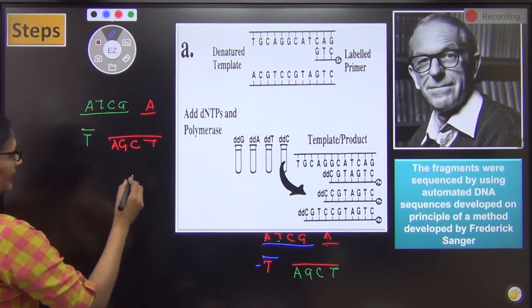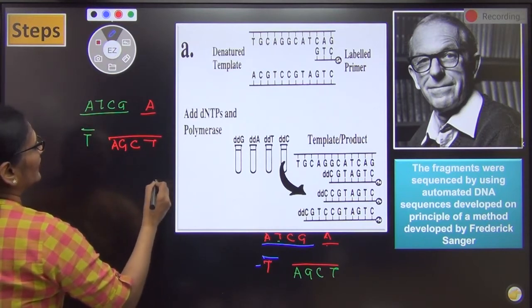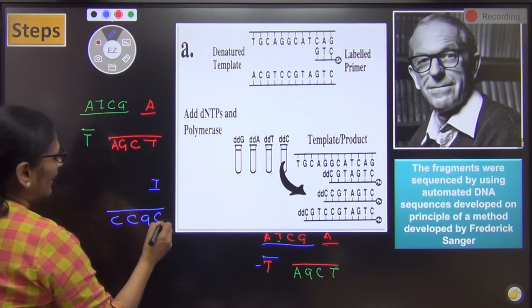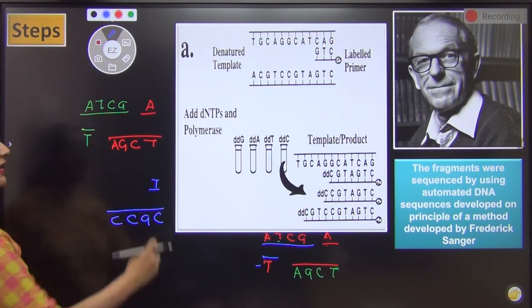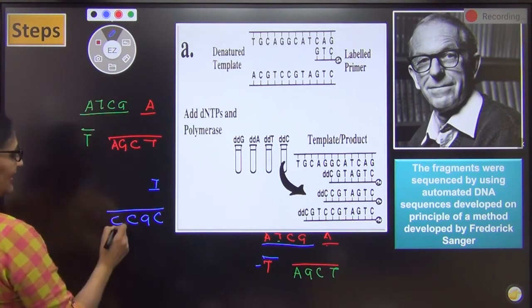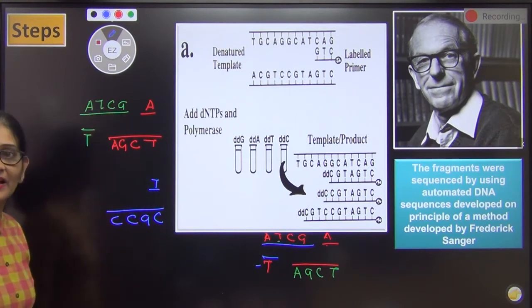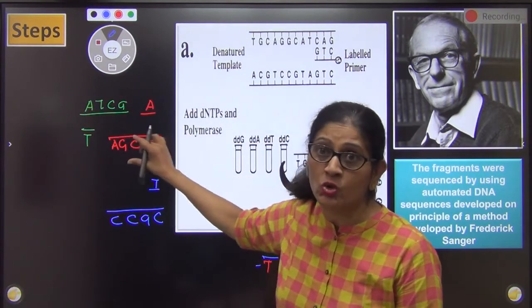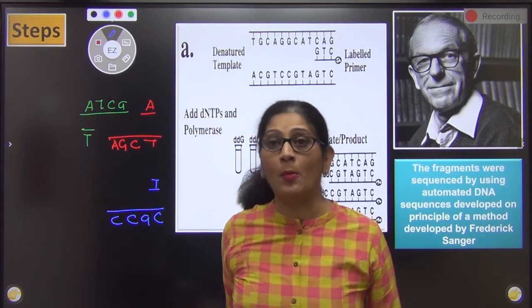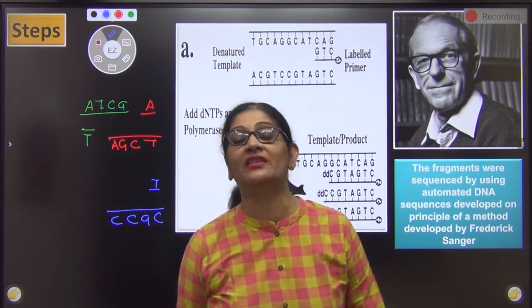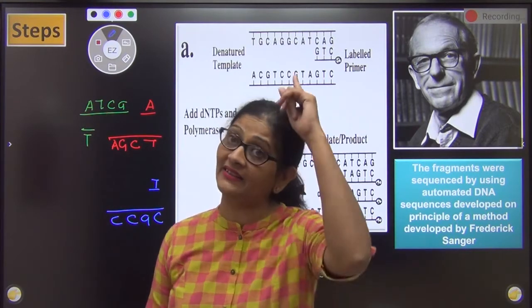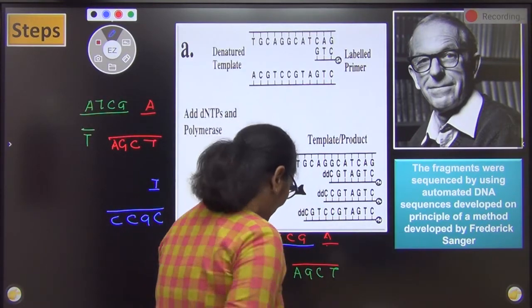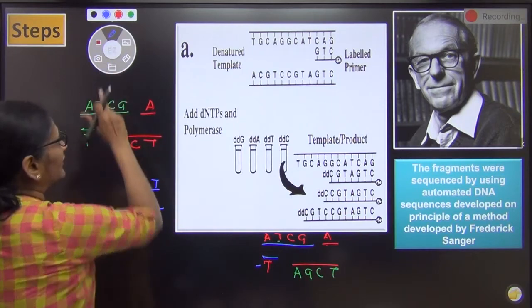Say if I have another DNA, ठीक है, and this has over here T and it has C, C, G, C. आपको लगता है ये यहाँ अटैच करेगा? नहीं करेगा. क्यों? क्योंकि T के साथ C नहीं अटैच कर सकता. T के साथ केवल A अटैच करेगा. So the moment we cut it oblique, obviously it had some staggering nucleotides, and these nucleotides being complementary, only this piece could attach with this piece. So this is the brain we had put at the time of cutting, right? So see here, what are the fragments were sequenced. ये तो मैंने आपको बता दिया as to how they were sequenced.